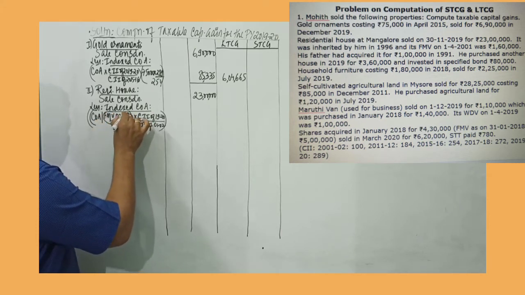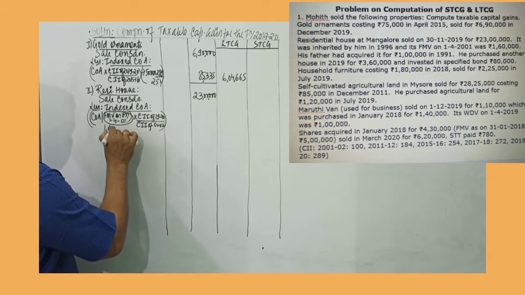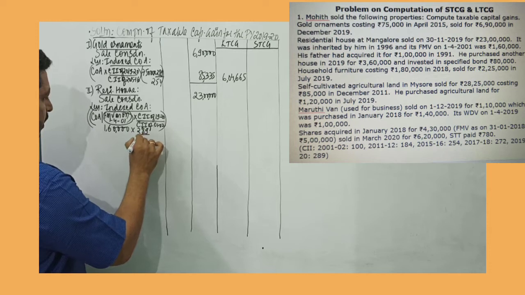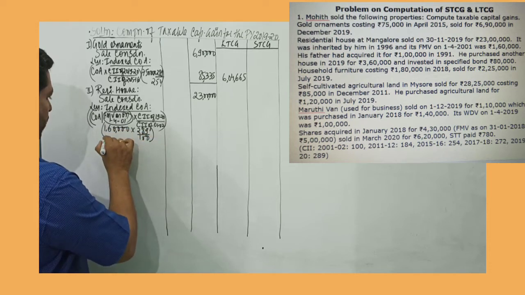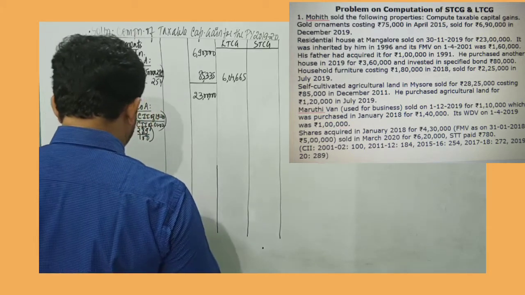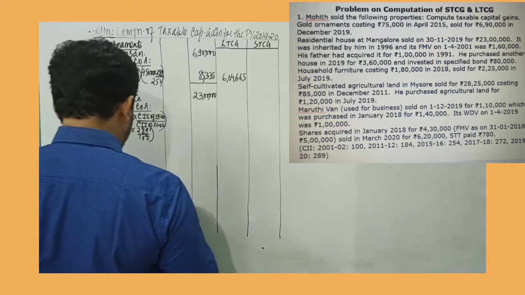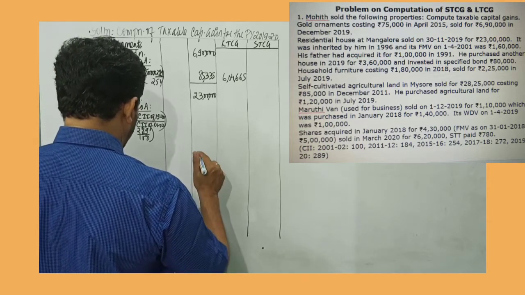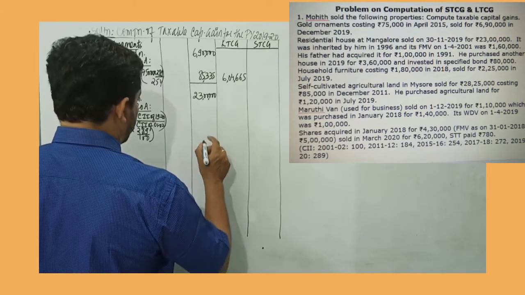So here fair market value is higher. So we take 1,60,000 into 289 divided by 100. So you get 1,600 into 289, which would be 4,62,400.